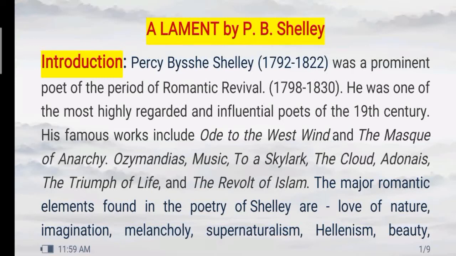He was one of the most highly regarded and the most influential poets of the 19th century. P.B. Shelley and his poetry has influenced so many other poets who lived after him during the 19th and 20th century.